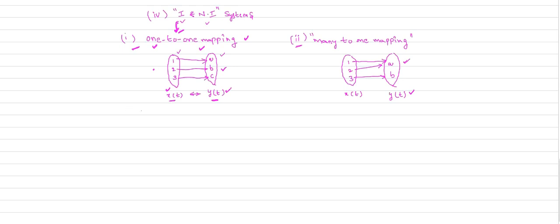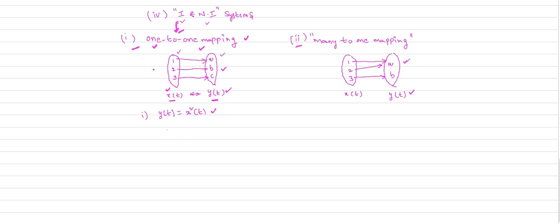Let me quickly explain this invertible system with the help of an example. Let us consider the system described by the equation y of t equal to x squared of t. This is the equation described by the system. Now you check whether this system follows the one to one mapping or not. If it does, then for each and every value of the input you will get a unique value of the output.